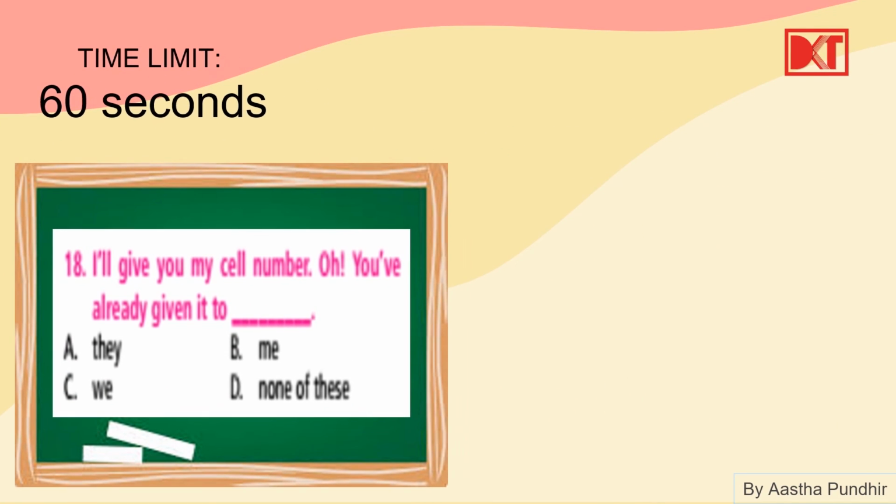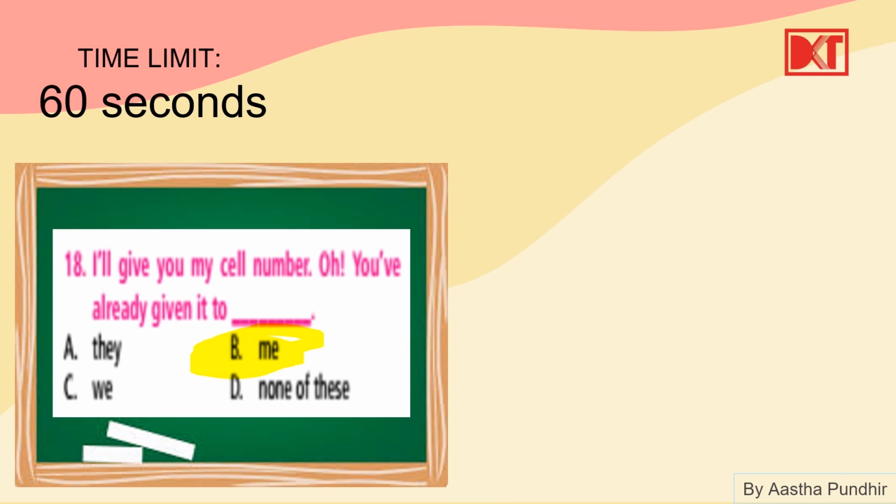Okay, here I'll give you my cell number. You've already given to dash. You've already given to that they. You've already given it to me. Or you've already given it to we, or none of these. Pretty easy. I'll give you my cell number. Oh, you've already given it to me.